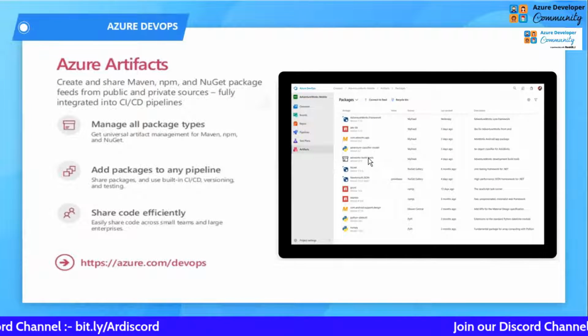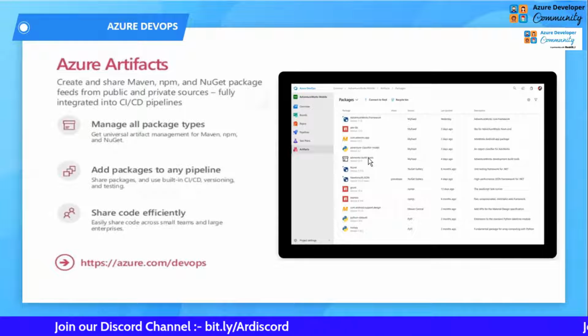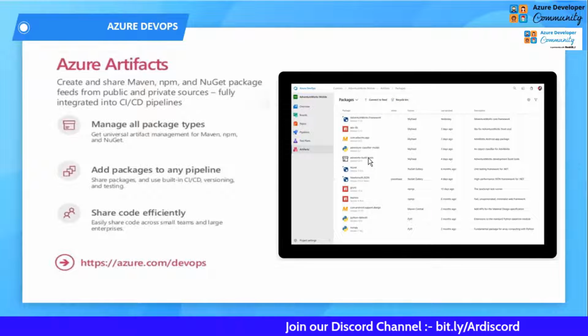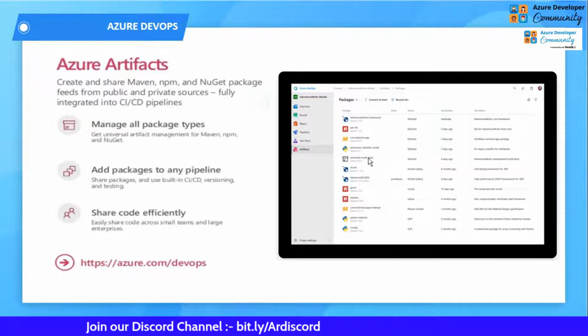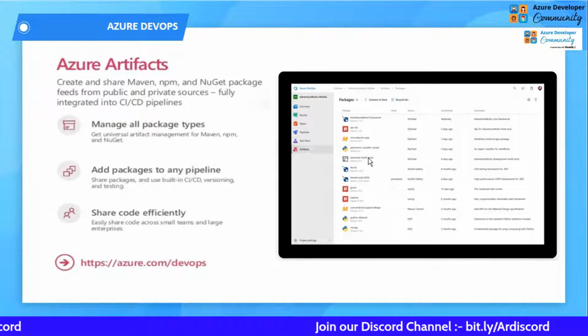Coming to Azure Artifacts, here you can get some packages that are already available, created by someone else, including npm packages and NuGet packages, or you can add your own package that you can share with other people also. Let's say you have created some type of solution that can be used by others also, you can do that. We will be creating our artifact also in this demo itself, so you will be seeing this part.